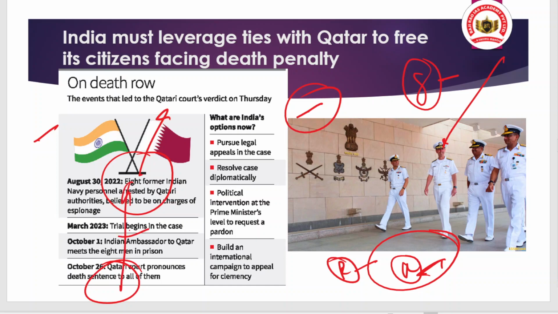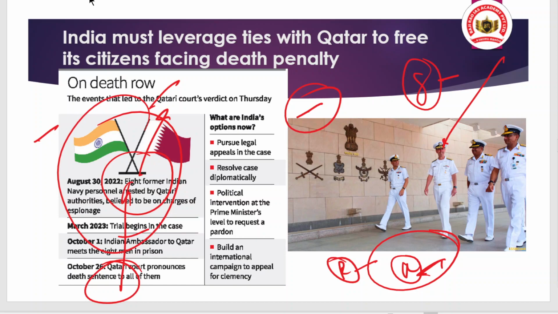But here, the point of question raised is that even though the judgment was delivered, the judgment copy is not available to the government. Also, what evidence was used to frame the charges against these officers is also not clear. So the delivery of the judgment is in secrecy, okay, and this is not a good thing.